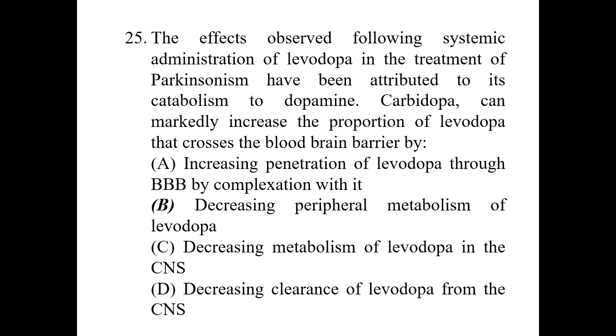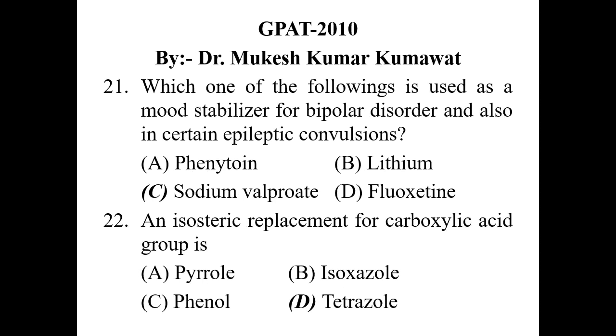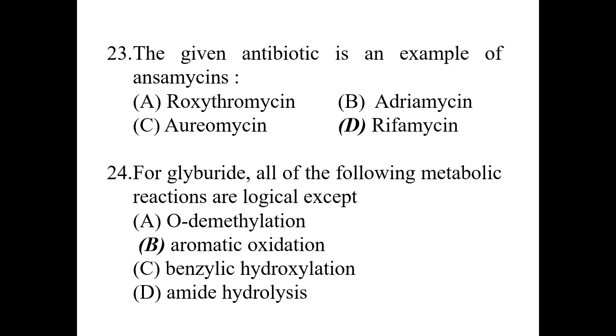What is the meaning of ansamycin? Ansamycin means we have to find out which antibiotic belongs to the ansamycin type of antibiotics.